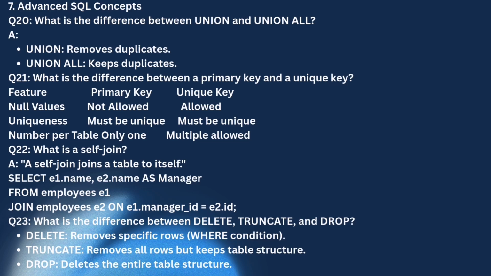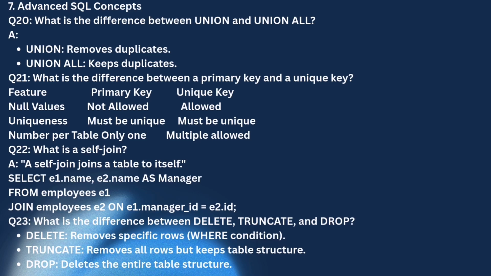Now question number 21 is, what is the difference between a primary key and a unique key? In a primary key, null values are not allowed, but in unique keys, null values are allowed. In both, uniqueness is required: primary key and unique key must be unique. So these are similar. Now primary key features, that is number per table, only 1. So in a table, the primary key should be 1, and in one table, multiple unique keys are allowed. Like we can say the multiple allowance of unique keys is allowed.